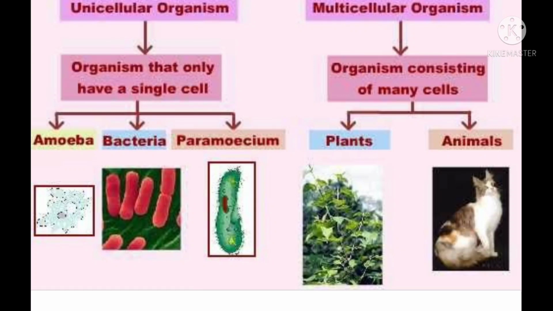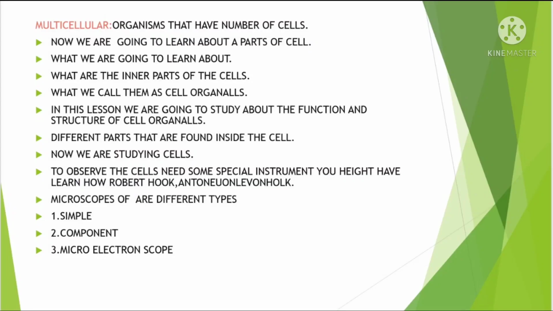This is the picture of unicellular and multicellular organisms. Unicellular organisms have only one cell that performs all the functions. Examples: amoeba, bacteria, paramecium. What are multicellular organisms? They have multiple cells, and different cells perform different functions. Examples: humans, animals, plants. To observe cells we need a special instrument.